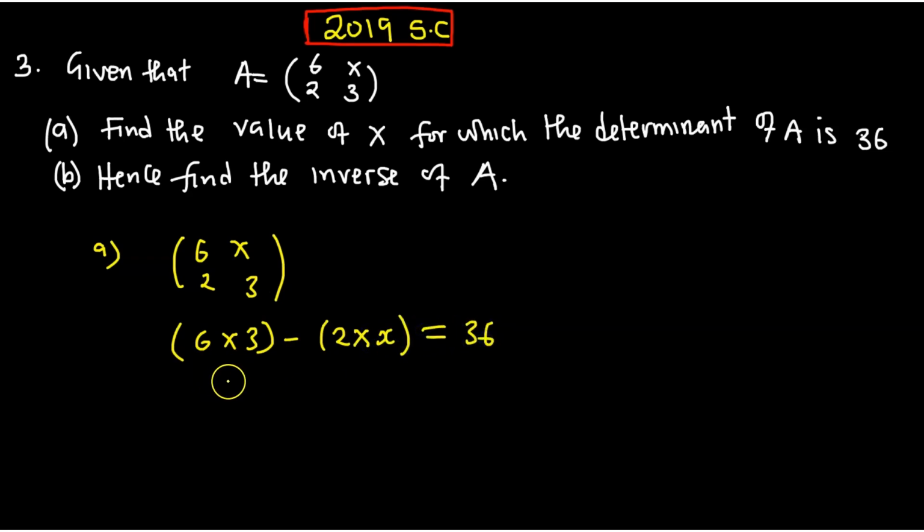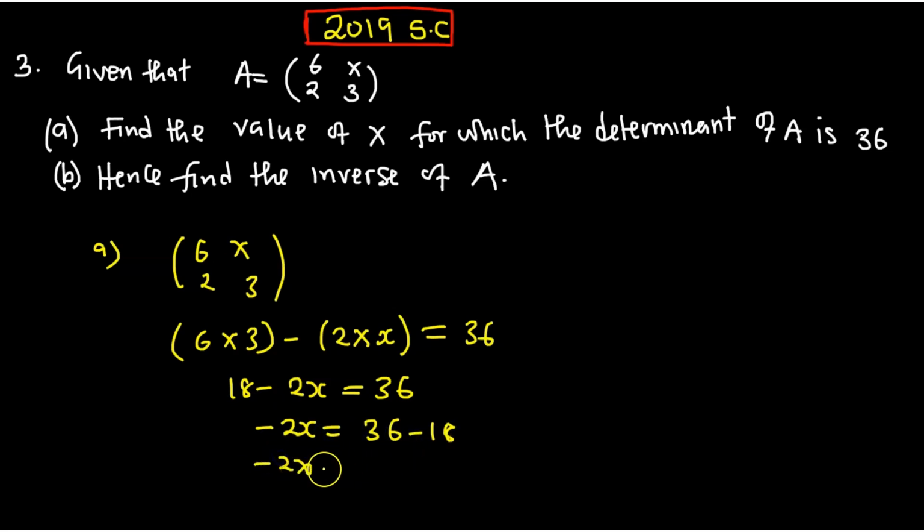So this one is going to be 18 minus 2x, equal to 36. Now, when this one moves to the other side, it will be negative. So negative 2x is equal to 36 minus 18. 36 minus 18 is 18. Negative 2x equal to what?